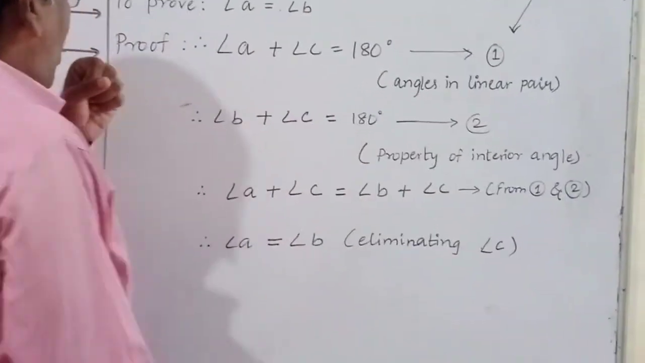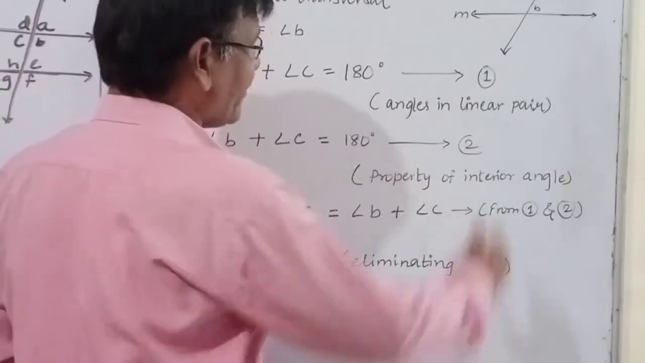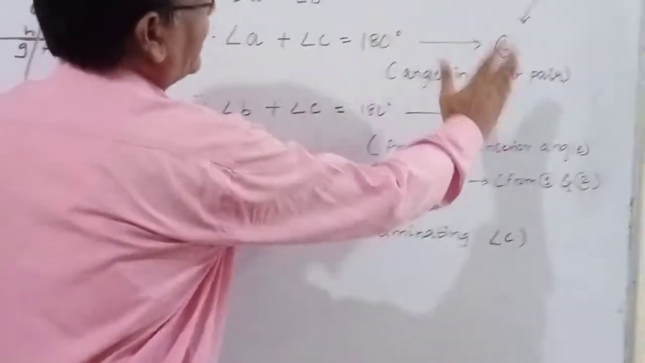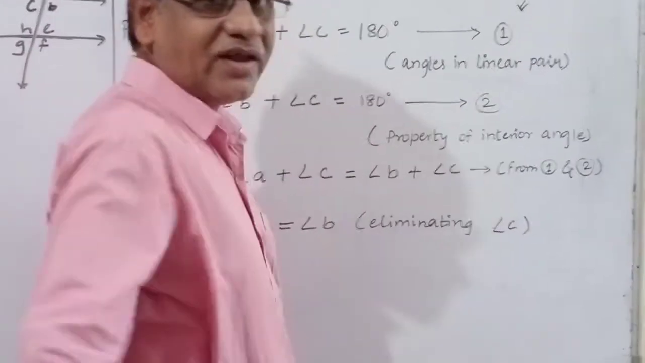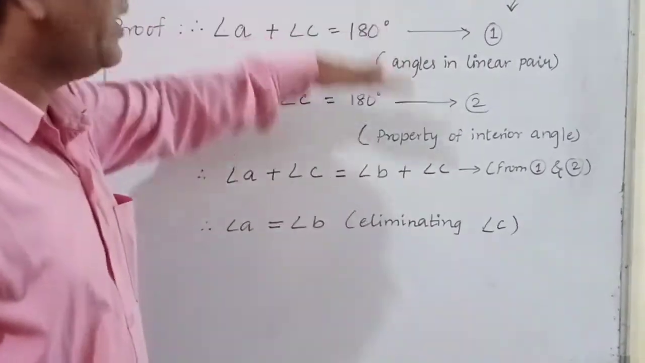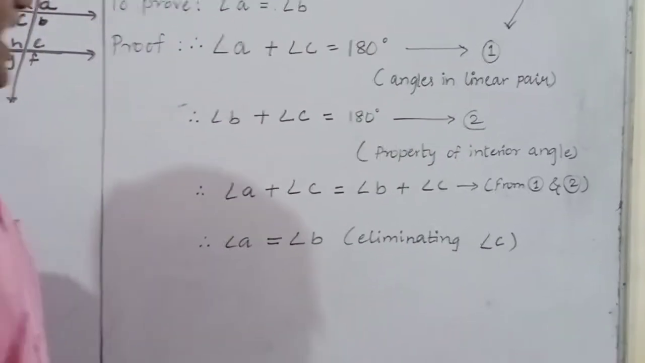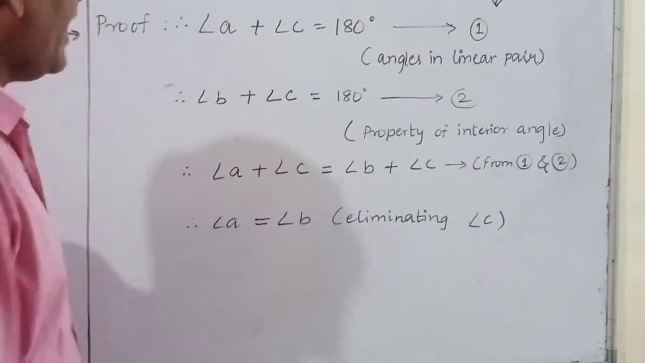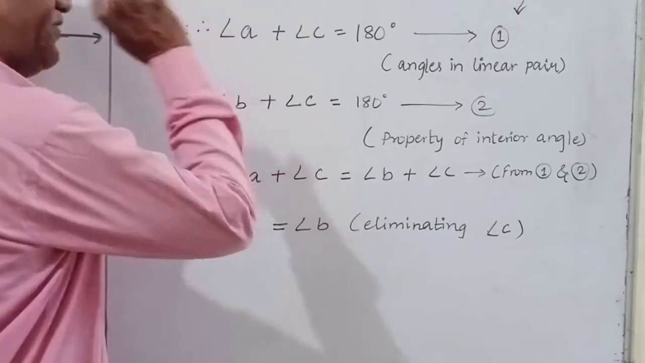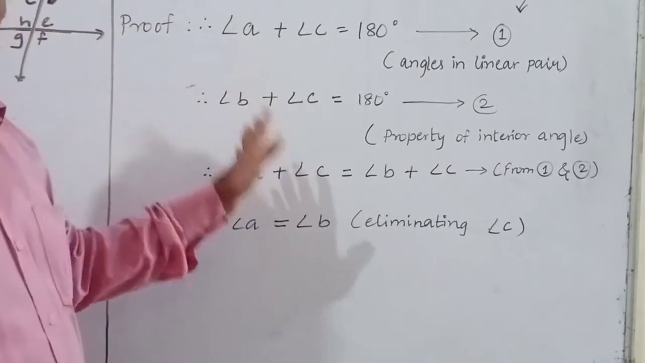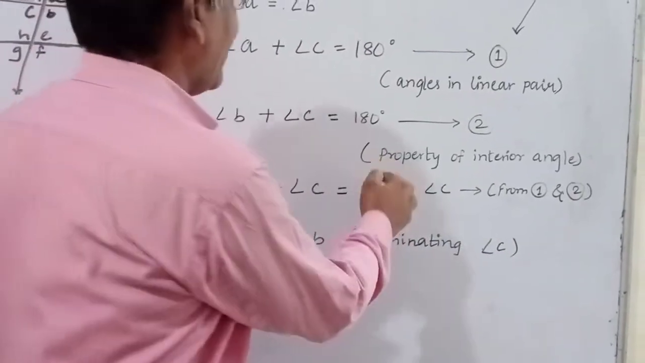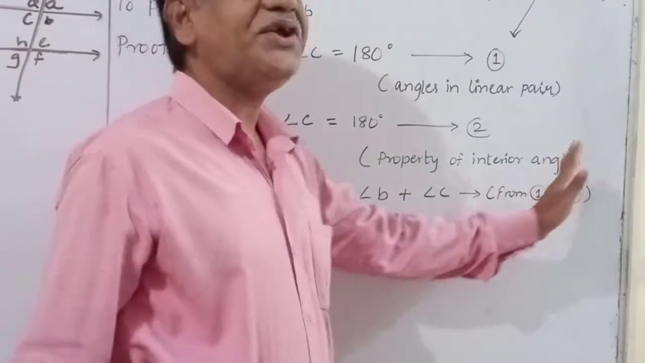Okay. Now see the first equation and the second equation. In these two equations, the right hand side of the first equation and the right hand side of the second equation are having the measure 180. Means these two equations have the right hand side the same. If the right hand side is the same in an equation, then the left hand side is also the same. So therefore the left hand side of the first equation is equal to the left hand side of the second equation. It means angle A plus angle C is equal to angle B plus angle C from 1 and 2.